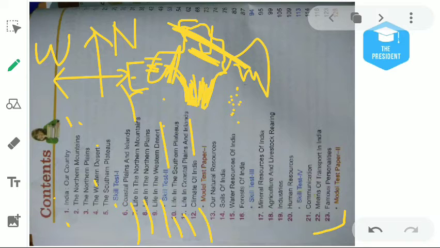Then chapter number 12 will be about the climate of India. We will see how many weathers are found here and what the climate of a country is.